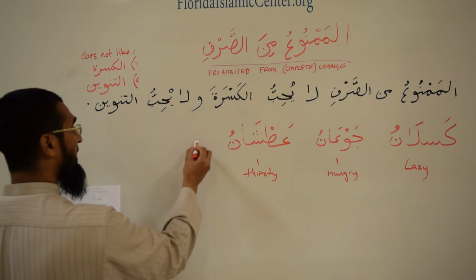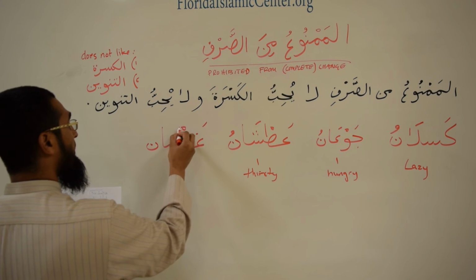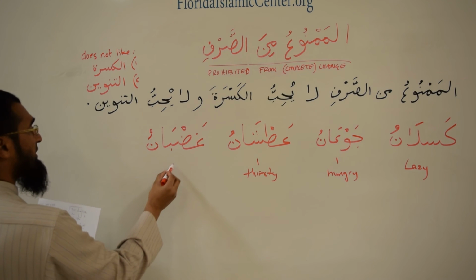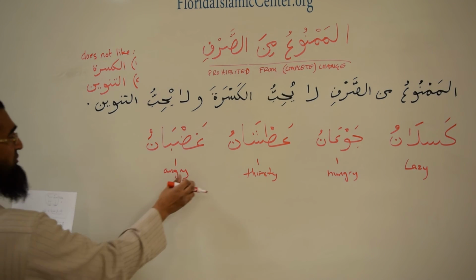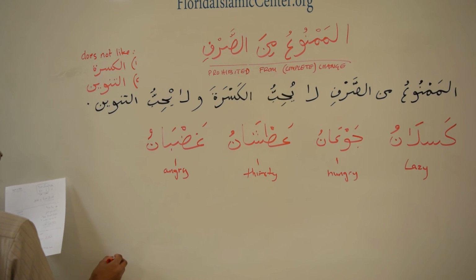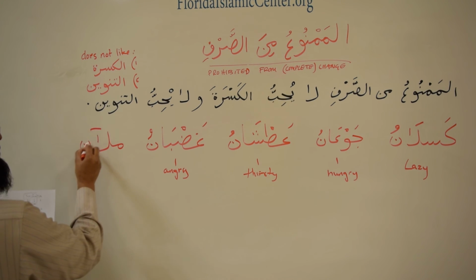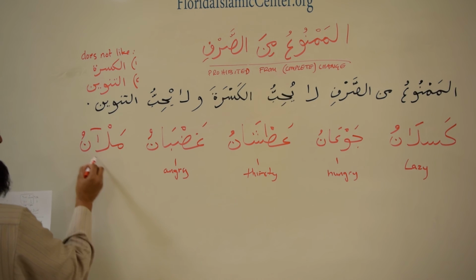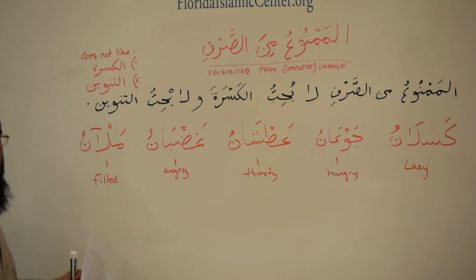Then they give you ghadbanu, which means angry. Then they give you the word mal'anu, which means filled. You're filled, or you're full.